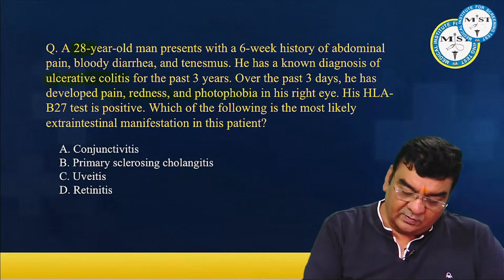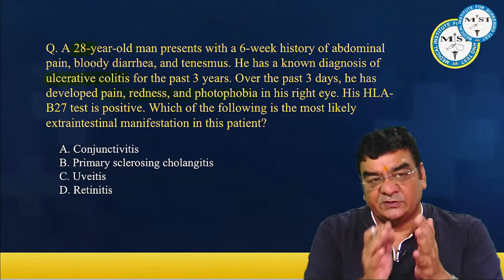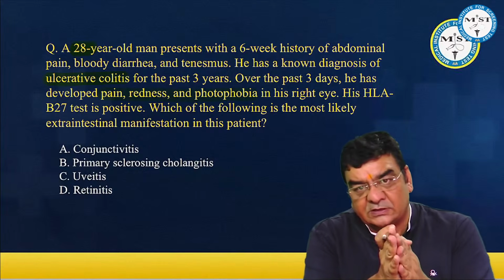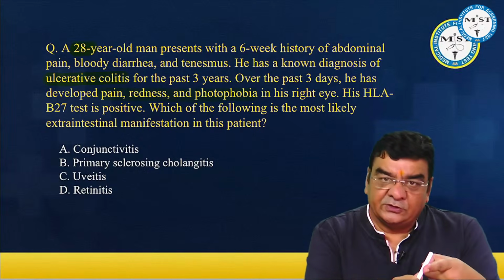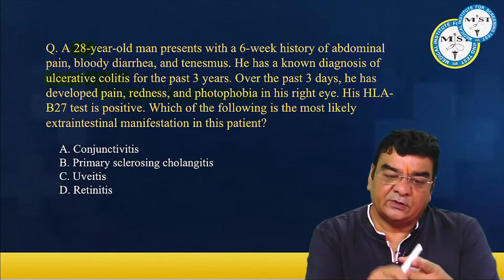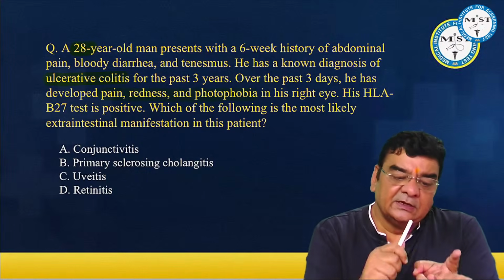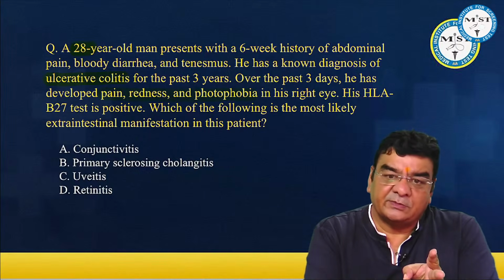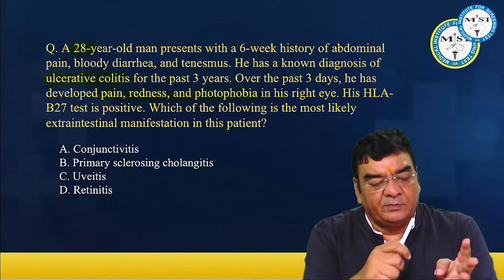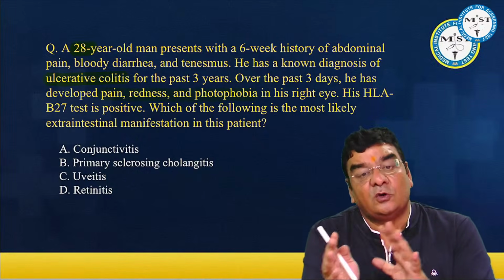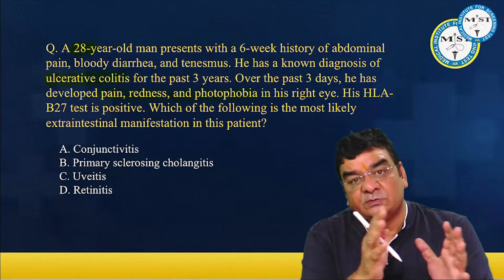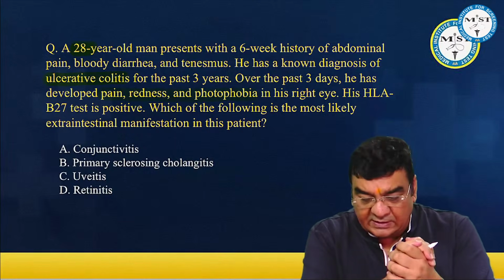Now the extraintestinal manifestations, what we get in both Crohn's and ulcerative, it can affect the joints, which is a polyarthropathy, including ankylosing spondylitis, sacroiliitis. It can affect the eyes, uveitis, scleritis, skin involvement, erythema nodosum and pyoderma gangrenosum. Primary sclerosing cholangitis is commonly seen in ulcerative colitis, where there is more risk of cholangiocarcinoma as well.